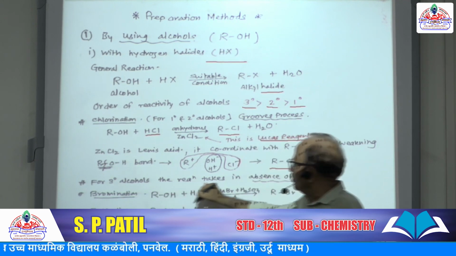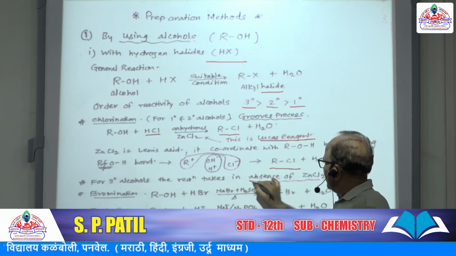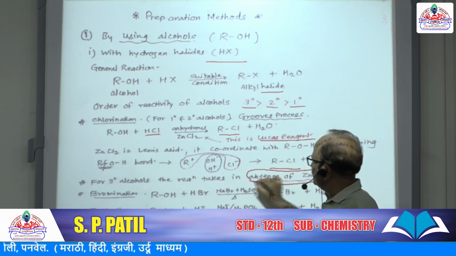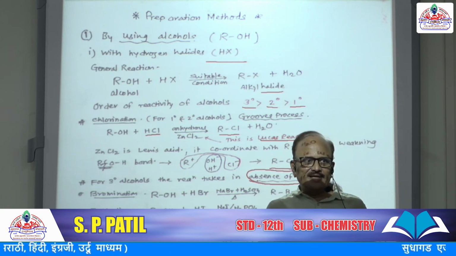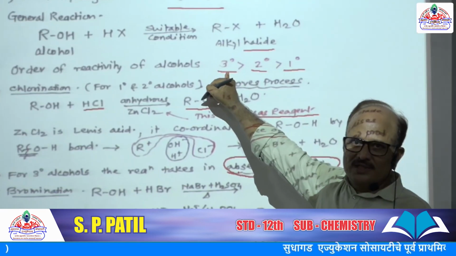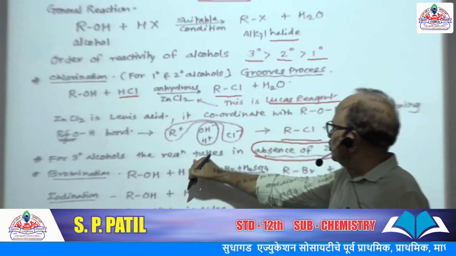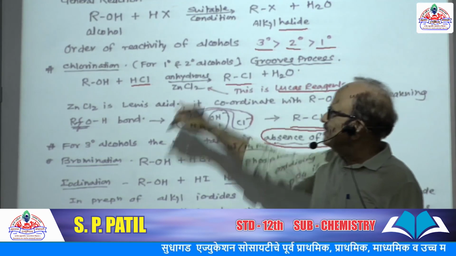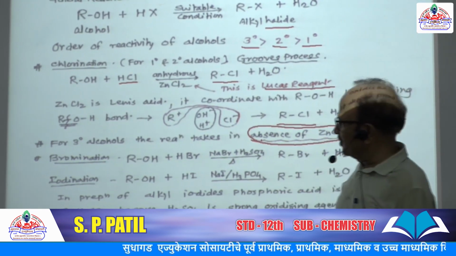For tertiary alcohol, the reaction takes place in absence of zinc chloride because they are reactive. In order of reactivity, tertiary alcohols are more reactive, so they don't need the catalyst zinc chloride.